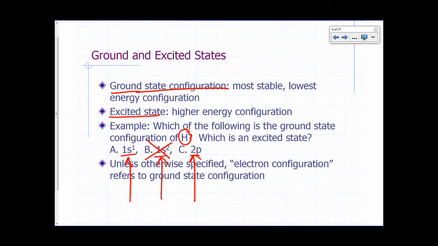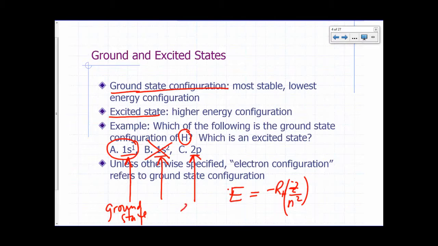So in which orbital does an electron of the hydrogen atom have to be if it were to have the lowest possible energy? If you recall from an earlier lesson, we said that the orbital energy depends only on the quantum number n, so it's negative R sub H Z squared over n squared, where Z is the atomic number. So the lower the n, the lower the energy. So an electron in the 1s orbital would correspond to a lower energy. So this would be the ground state of hydrogen. That would be the ground state configuration.